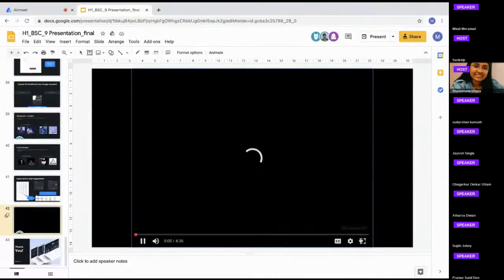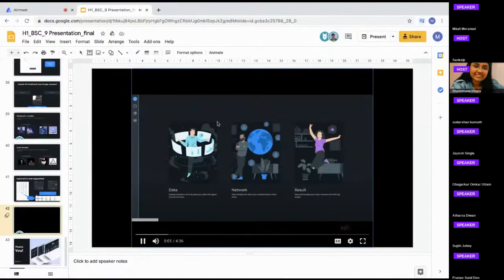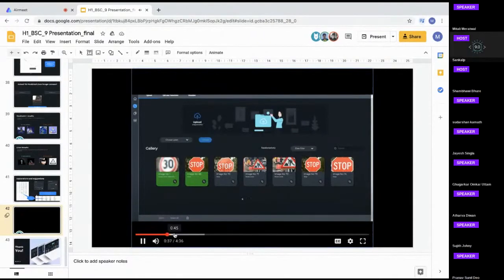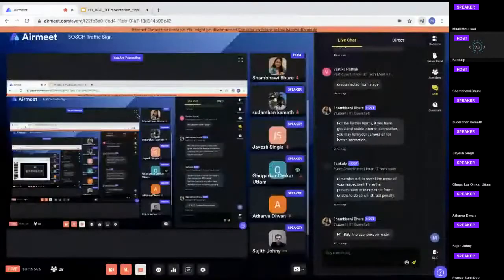Share it as a tab via the AirMeet. Only the presentation tab, and check the add audio button while presenting.